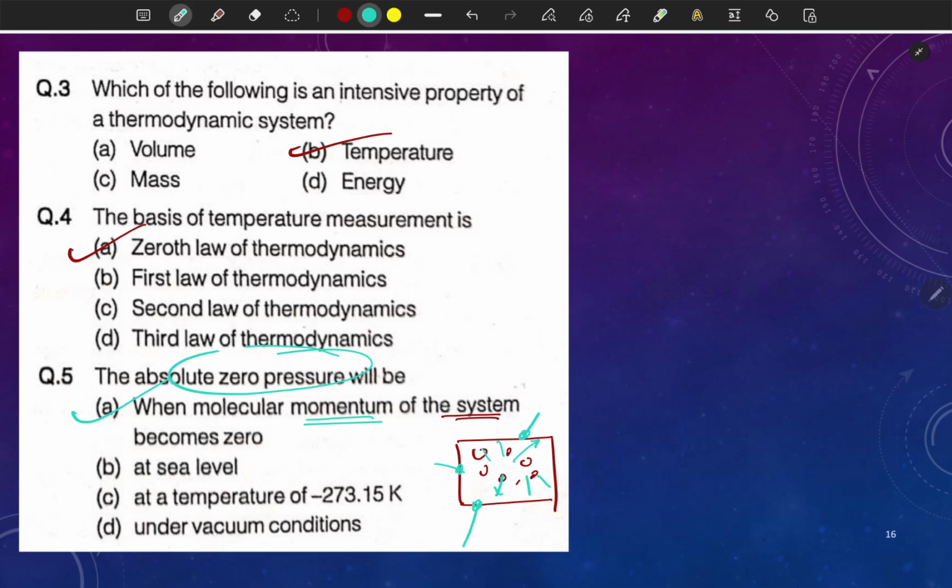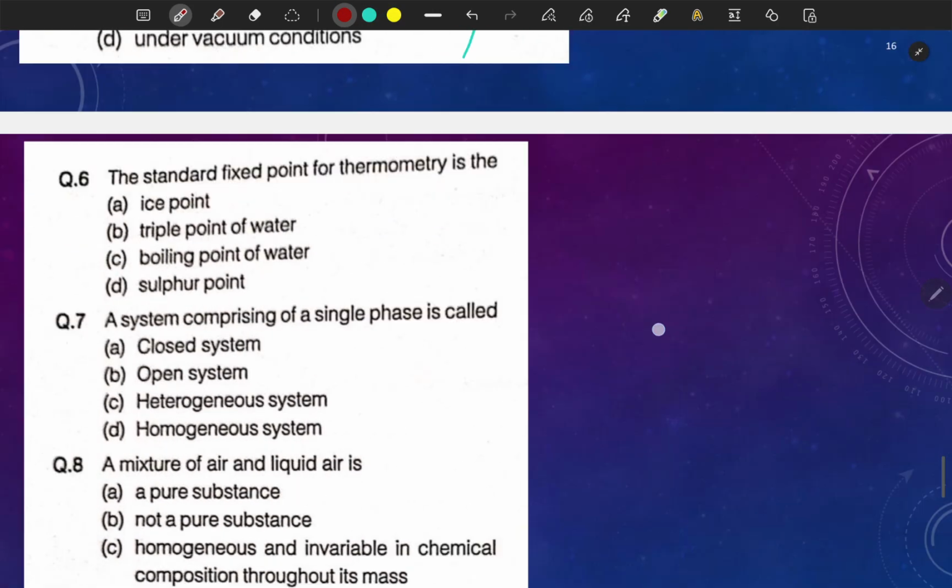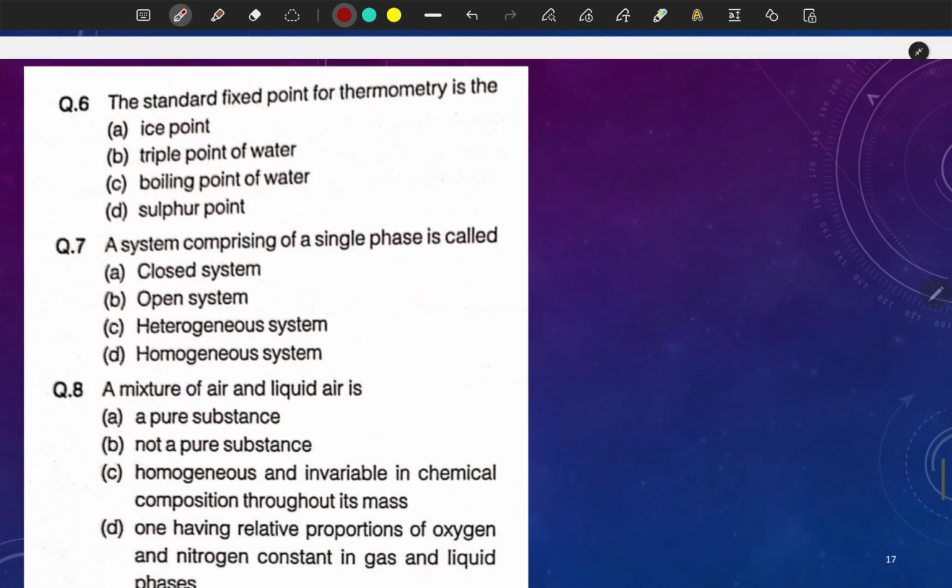I think answer A will be the right answer. So question number 5. Question number 6. The standard fixed point for thermometry is, yes, we will explore this. Triple point of water is the fixed point here.